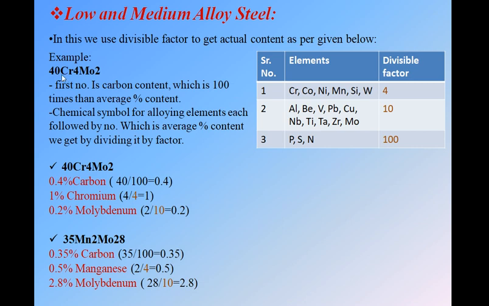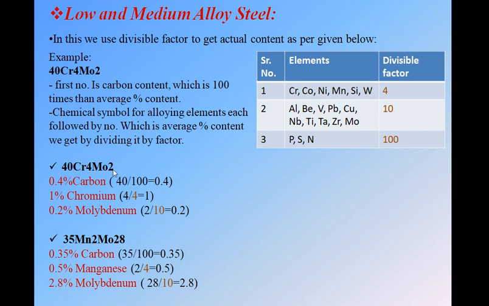Next, Cr4. This Cr means chromium, followed by the number 4. That number will be divided by the divisible factors in this table. So you must find where the Cr is. Cr is in the first row, so its divisible factor is 4. We divide this 4 by that divisible factor, and we get 1. So this alloy will contain 1% chromium.